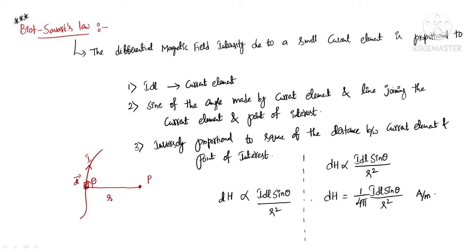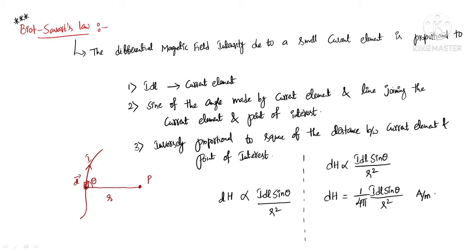This is only the magnetic field intensity at point P due to the small current element IDL. If you want to find the total magnetic field intensity due to the entire conductor, you can take integration on both sides. You can obtain the field intensity easily. And I just want to modify this relation further. If you observe here, this is one vector dl bar. Is it right or not?